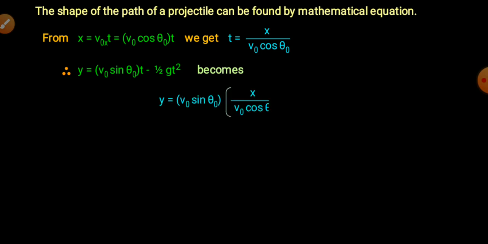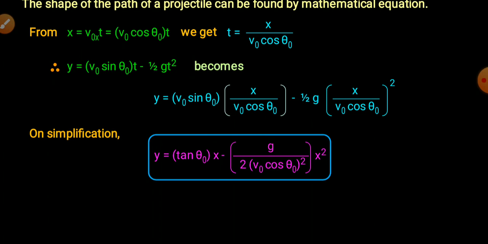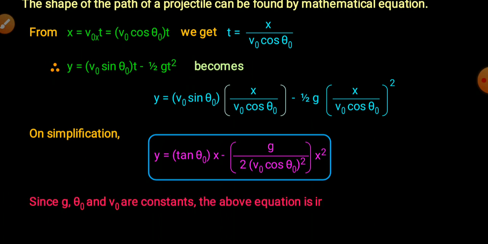So this equation becomes y equal to V naught sin theta naught in bracket x upon V naught cos theta naught minus half g x upon V naught cos theta naught whole square, right? On solving this equation, we have y equal to tan theta naught x minus g upon 2 V naught cos theta naught whole square into x square.